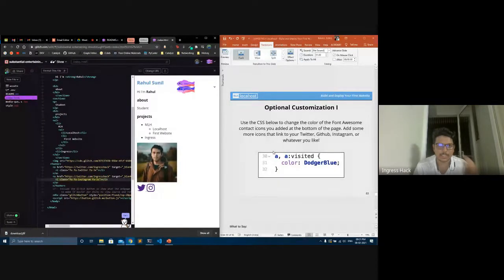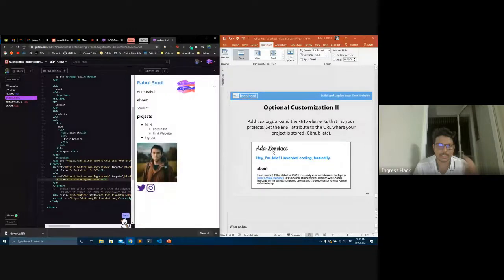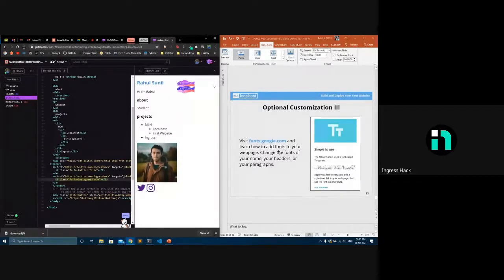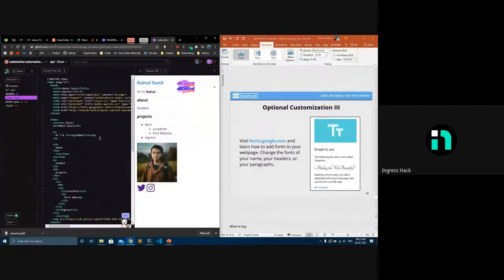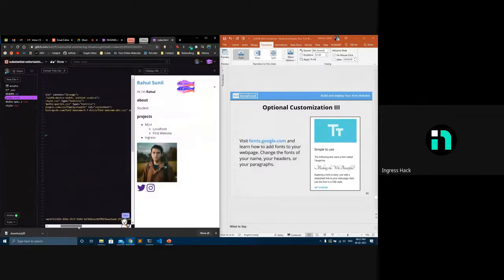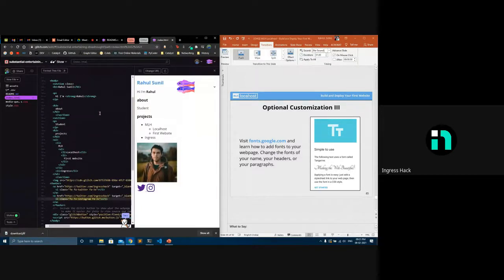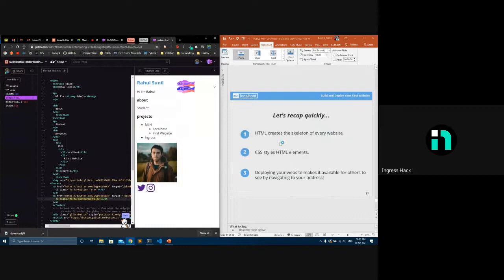Then these are things that you can do by yourself. If you want to make it much more aesthetic, you can work on these optional customizations. You can add more fonts. I think I've used the Cookie font. If you want to add some other fonts, you just have to open Google Fonts and add it here. Basically, that's it. I think we covered everything in our workshop.